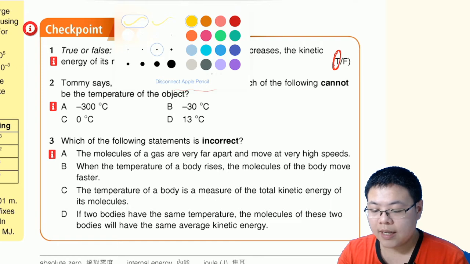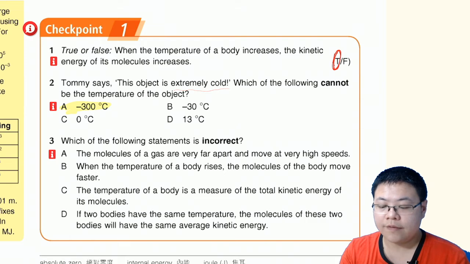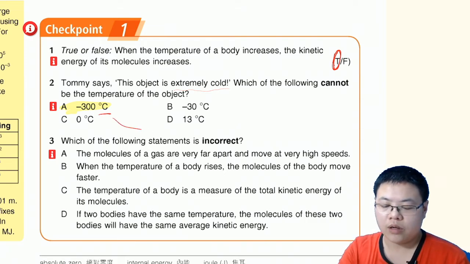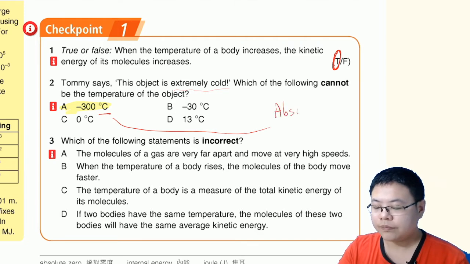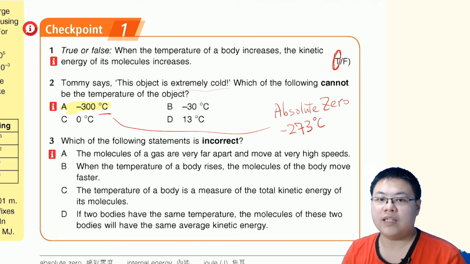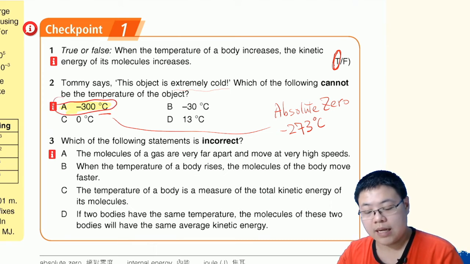However, there is an odd one out, which is negative 300 degrees Celsius, since we have already learned about absolute zero, 絕對零度. The lowest possible value in Celsius is negative 273 degrees Celsius. So this is too cold. It's not physically possible. Negative 300 is not possible, so this is the answer of question 2.